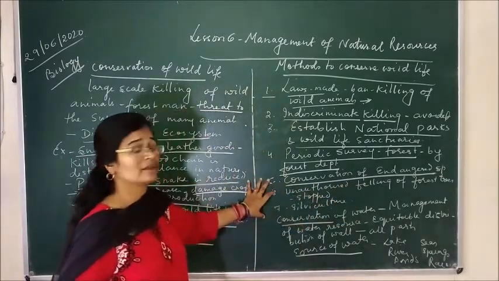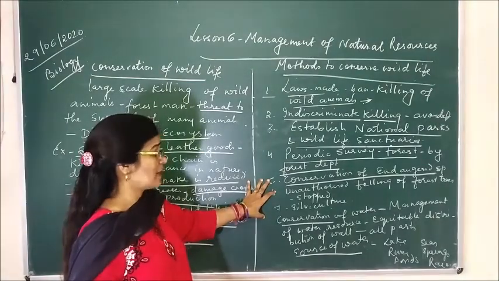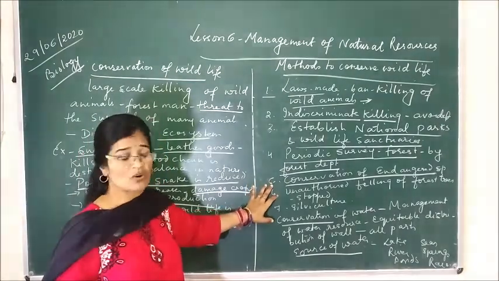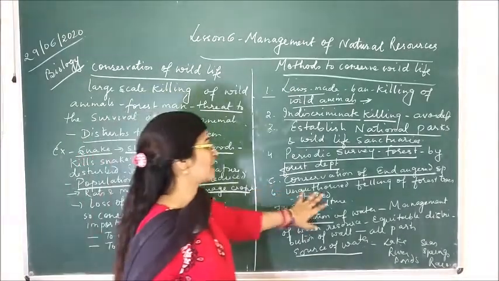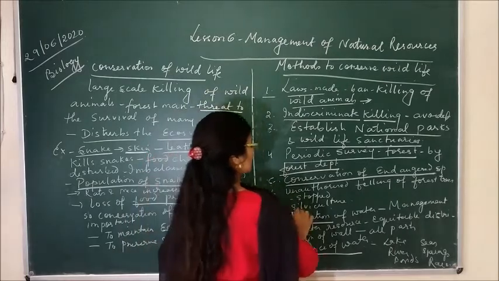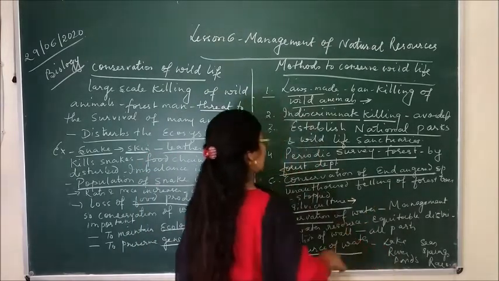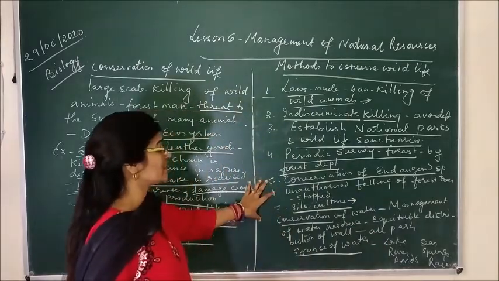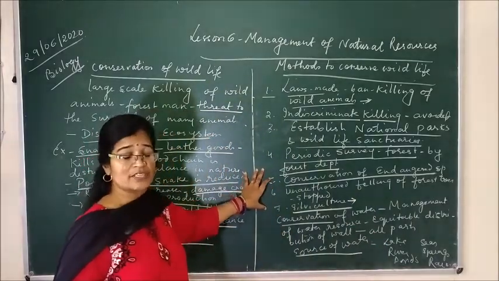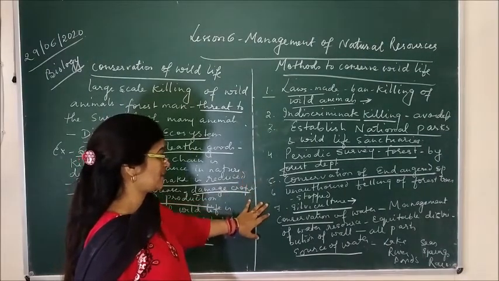Some people still cut the trees unnecessarily without the permission of the government. This unauthorized felling of trees should be stopped. And if the government allows anybody to cut trees, then in place of those trees, new trees should be planted.